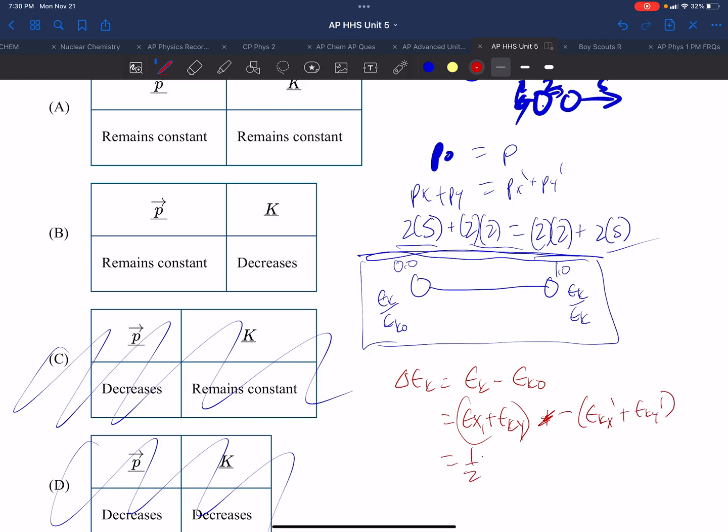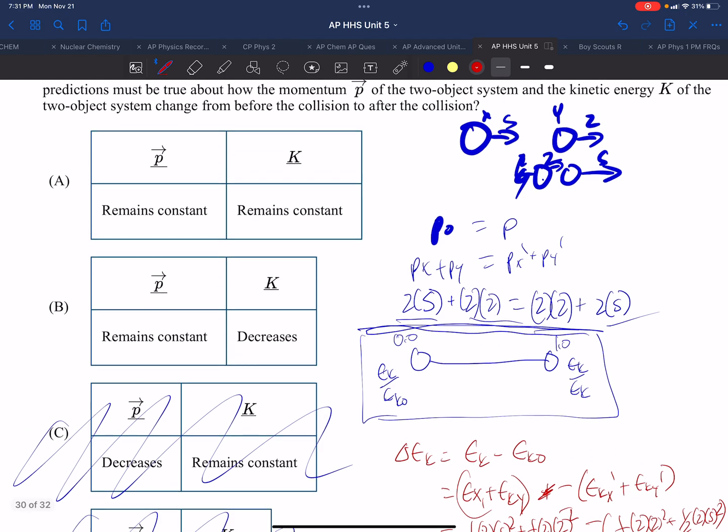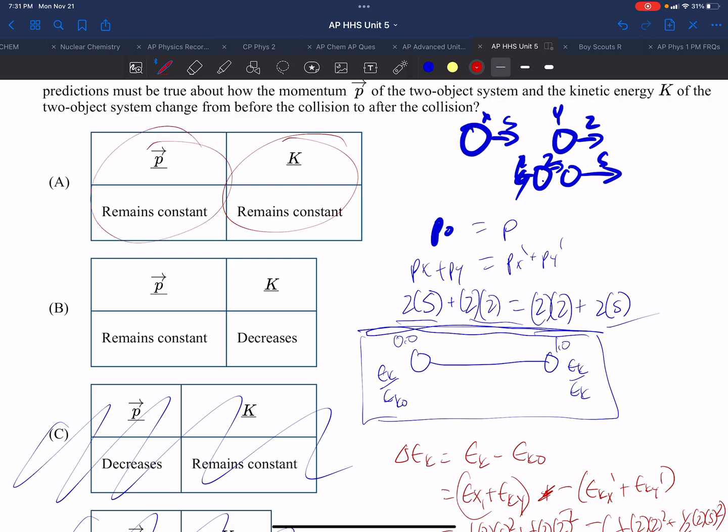And so we have 1/2 of 2 times 5 squared plus 1/2 of 2 times 2 squared, minus, and afterward you'll notice the same thing happens, 1/2 of 2 times 2 squared plus 1/2 of 2 times 5 squared, and those two sums will be equal to each other, so that the kinetic energy also remains constant. Now, in a theoretical setting, there will always be some that's lost, but in this case, they gave us the velocities, and we then determined that it is constant.